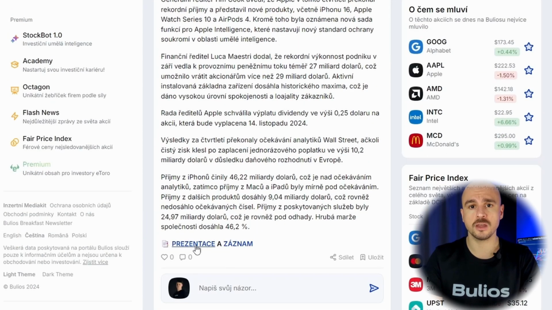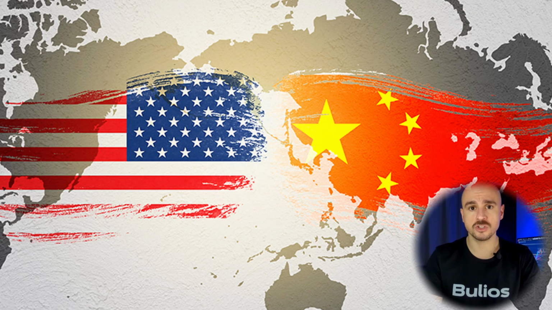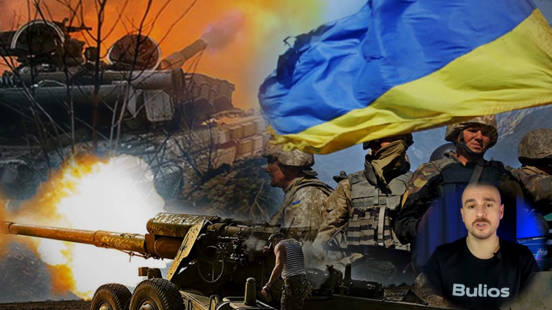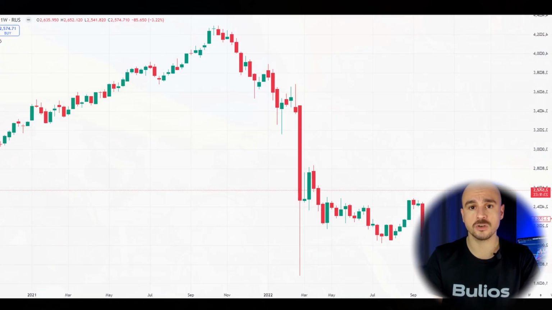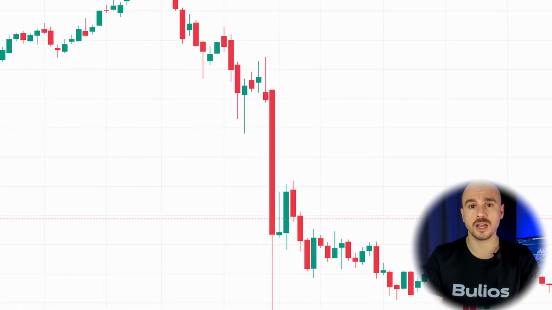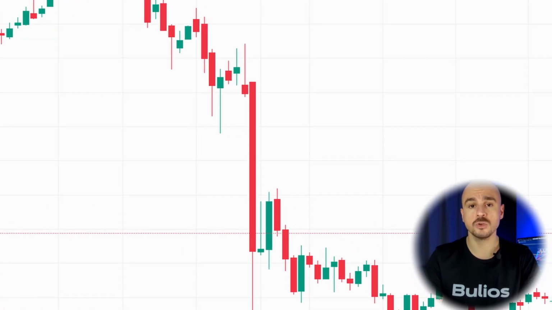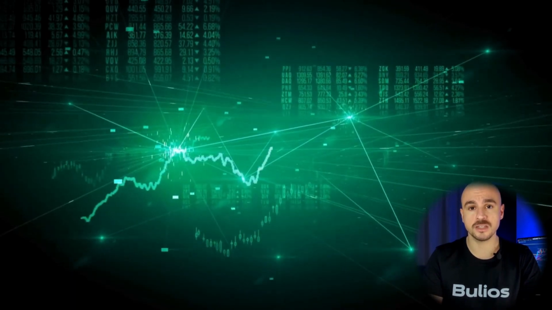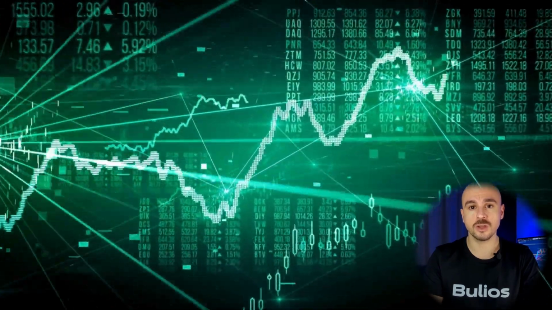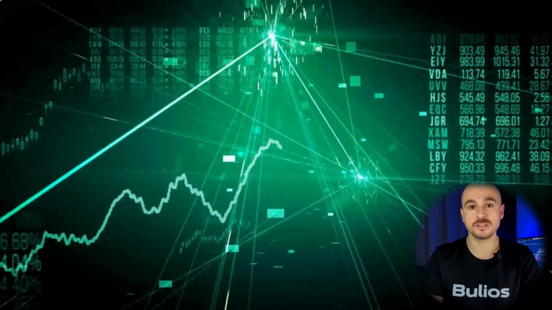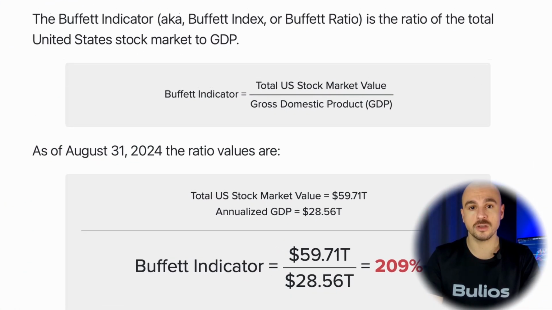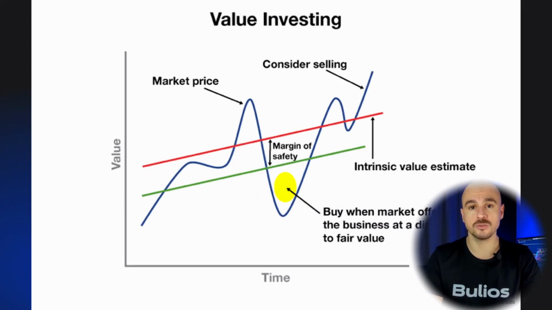Another factor affecting the markets is geopolitical events. Tensions between the US and China, as well as the situation in Ukraine, can have far-reaching consequences for the economy and the investment environment. These external influences can cause markets to react with high volatility to any new news. In the context of the Buffett Indicator, it is also important to note that even though markets are at all-time highs, there are still opportunities to invest. High valuations can cause concern, but they also open up opportunities for value investing.